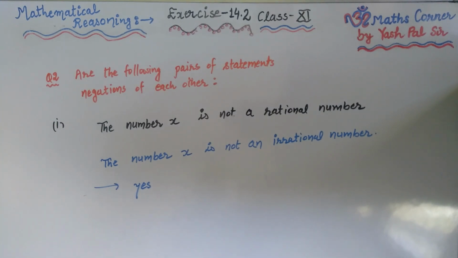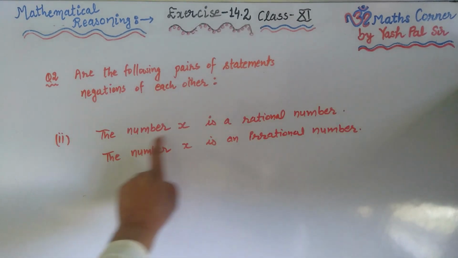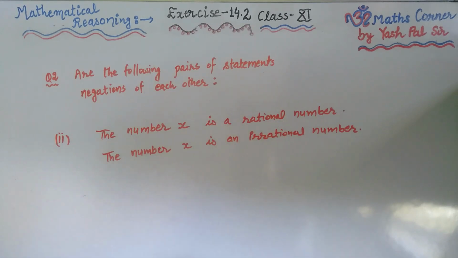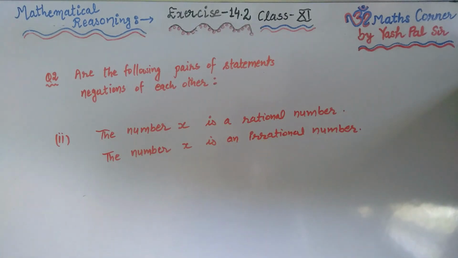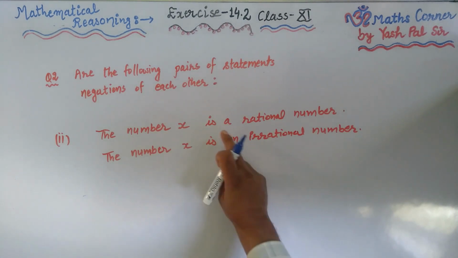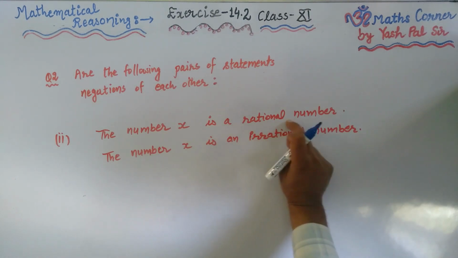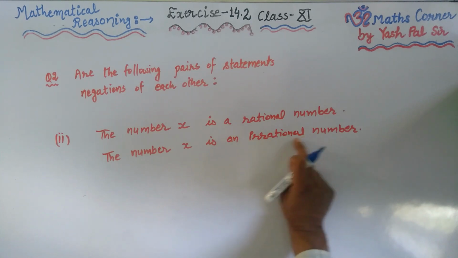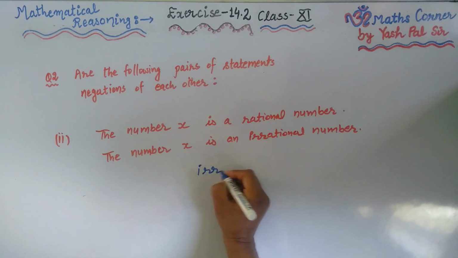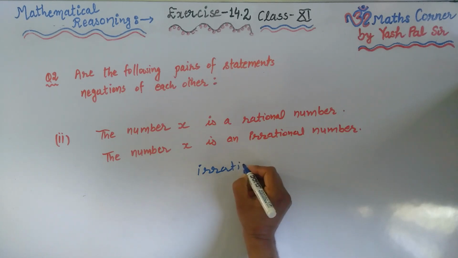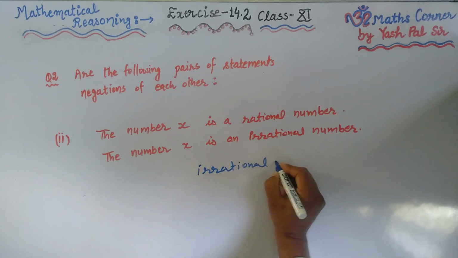Second part: the number x is a rational number, the number x is an irrational number. What is the difference? Everything is the same, just in the first line this is rational, in the second line this is irrational. So what is the meaning of irrational? In place of irrational, what can we write?